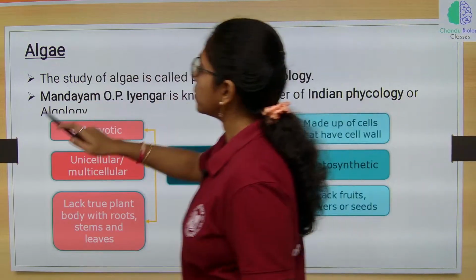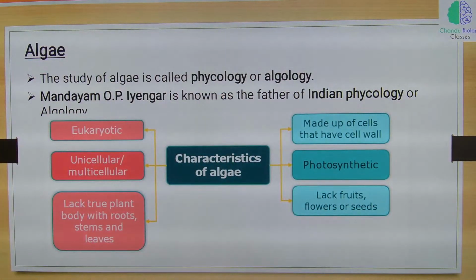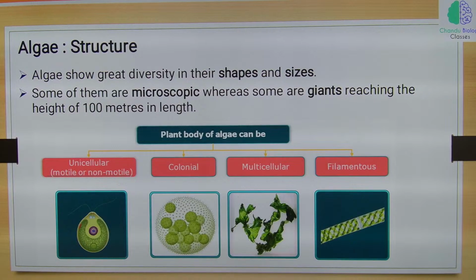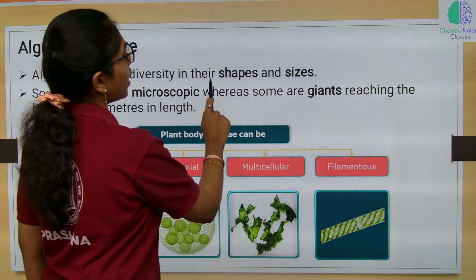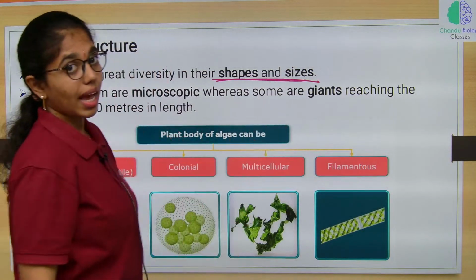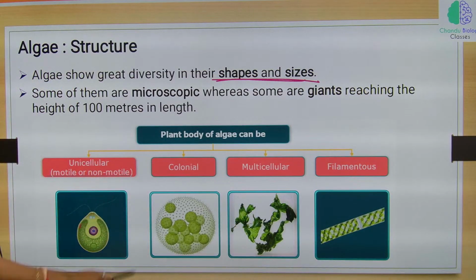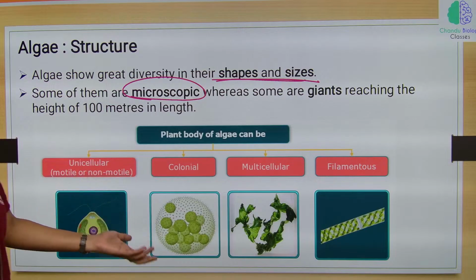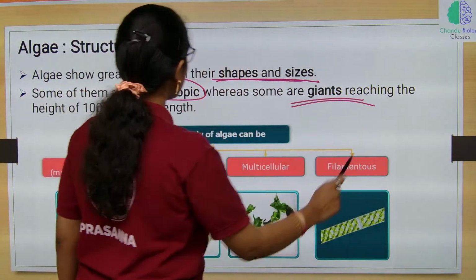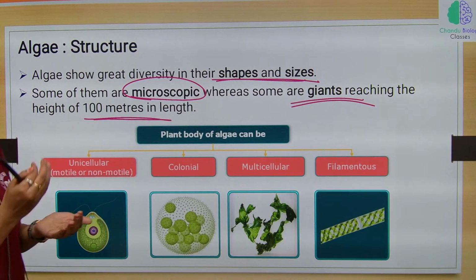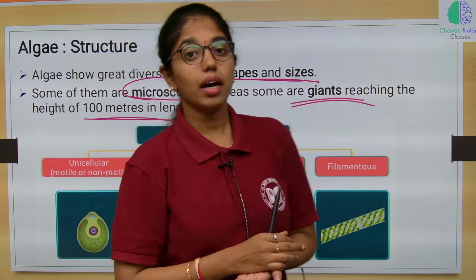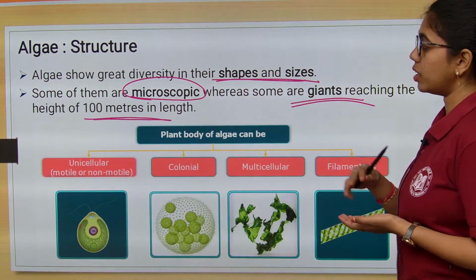And then algae structure. Algae show great diversity in their shapes and sizes. Some of them are microscopic, whereas some are giants reaching a length of 100 meters.